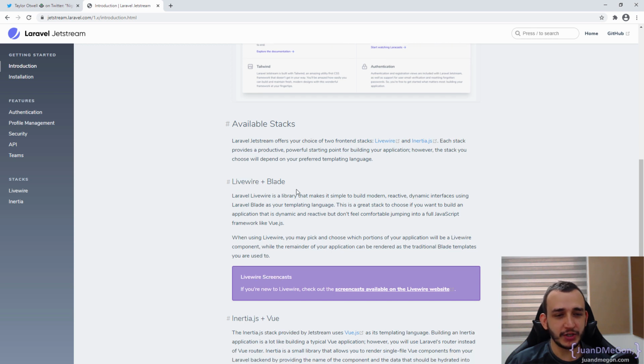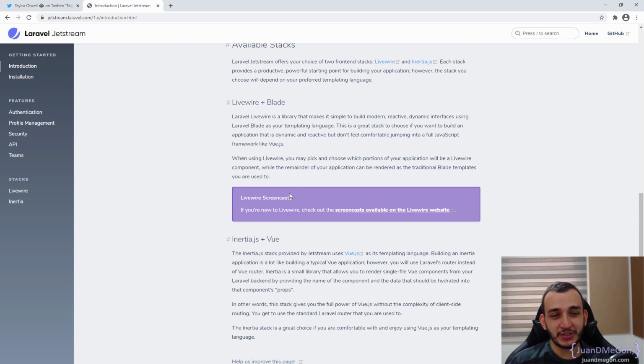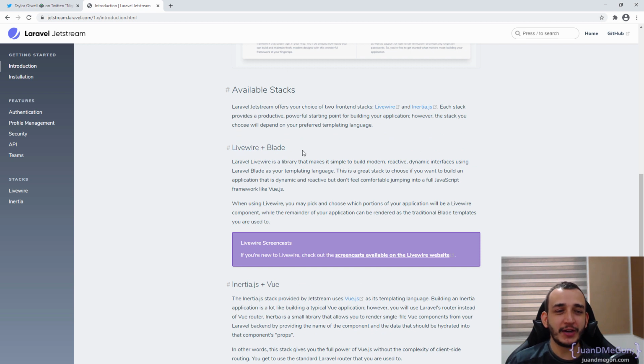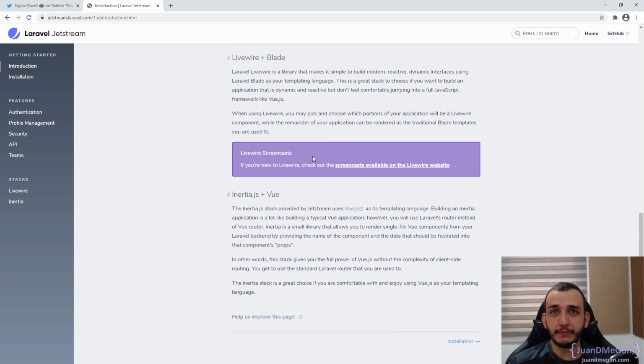I like it so much. I don't like Inertia so much. I don't like JavaScript so much. I use it. I create my projects with it when I need it. But as I have Livewire as an option, I will definitely go with this specific option. But of course, you are completely free to follow along with the corresponding variations if you prefer. I don't think this is going to change so much.